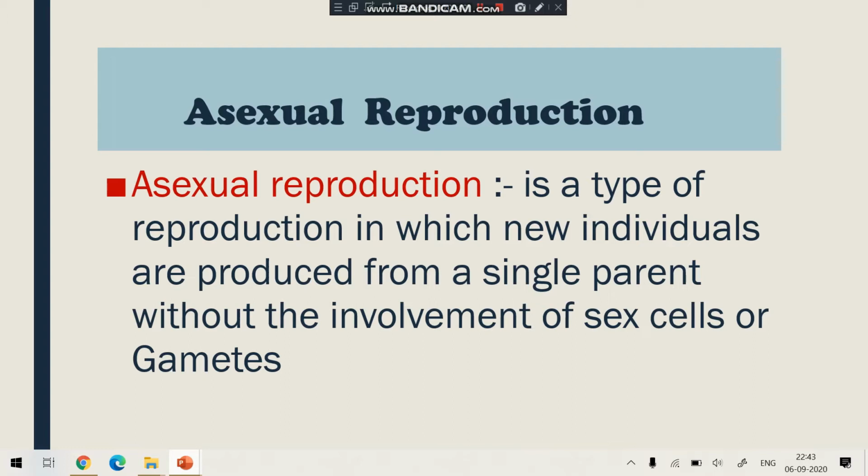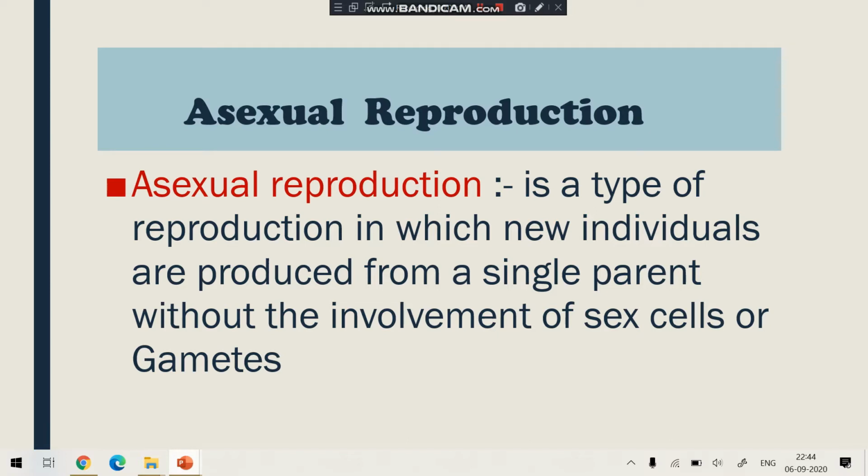Asexual reproduction is a type of reproduction in which a new individual is formed or produced from a single parent. Means in this type of reproduction only one parent is involved, without the involvement of sex cells or gametes. As I told you in my previous class also, reproduction is of two types, asexual reproduction and sexual reproduction.